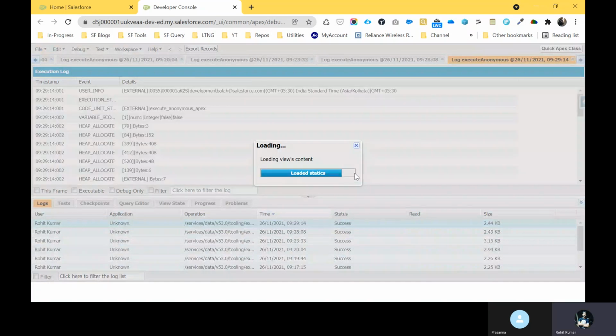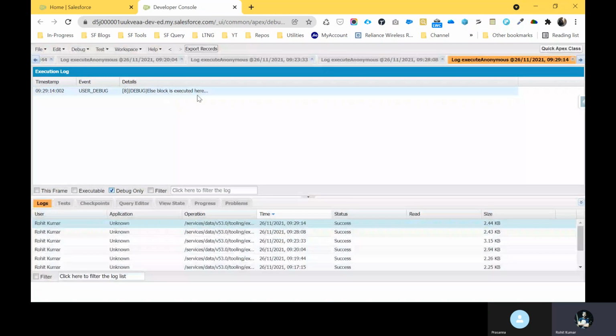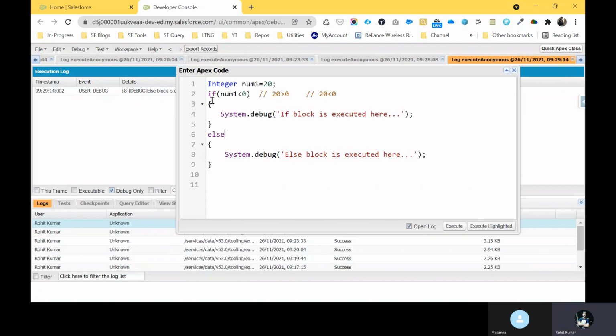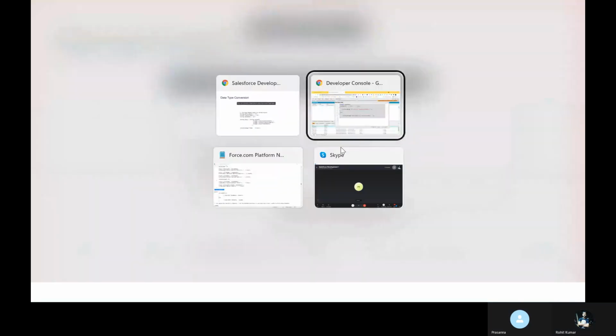After that, you can see here this one. You can see the else block is executed here, right? Else block. So is it clear for you? Like if block, else block, if else block. Yes. Is it clear? Okay, fine. So let me move to the next one.